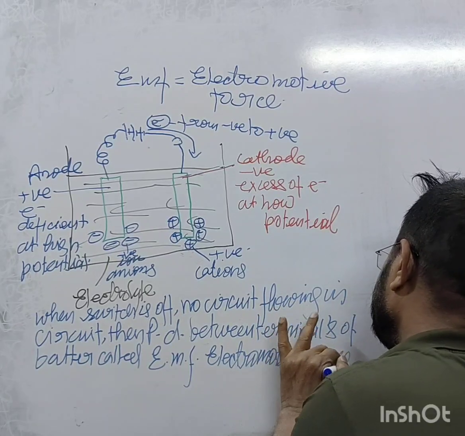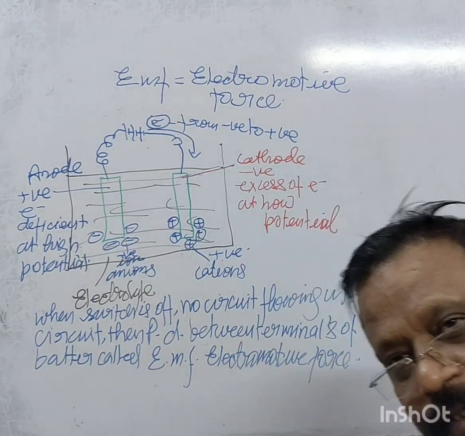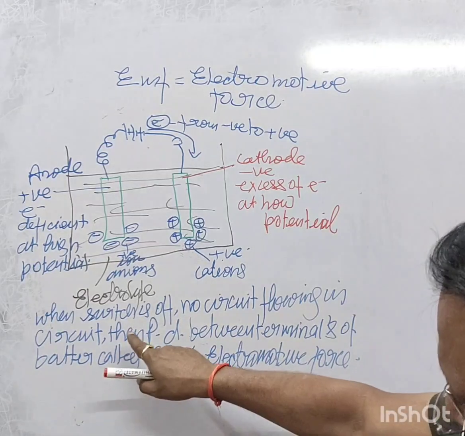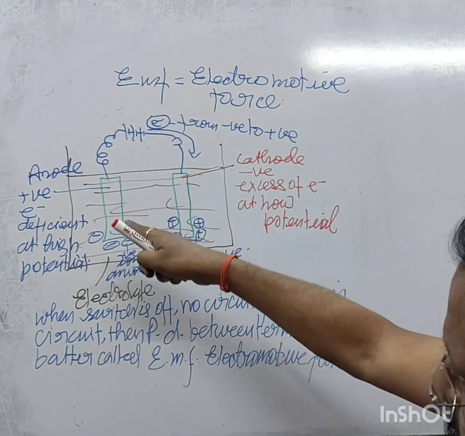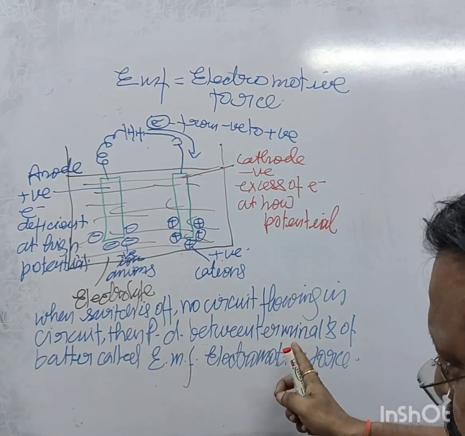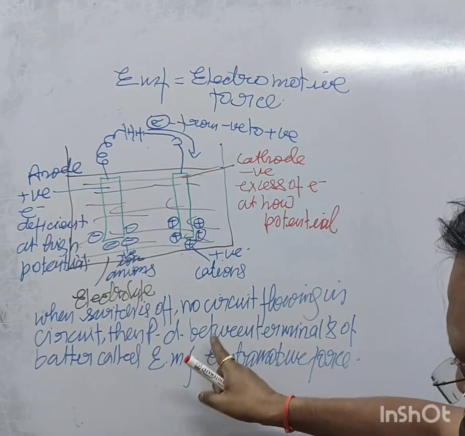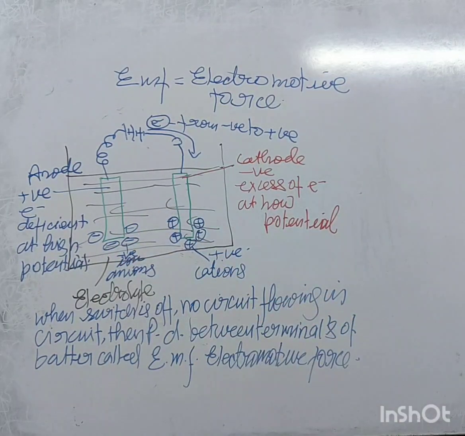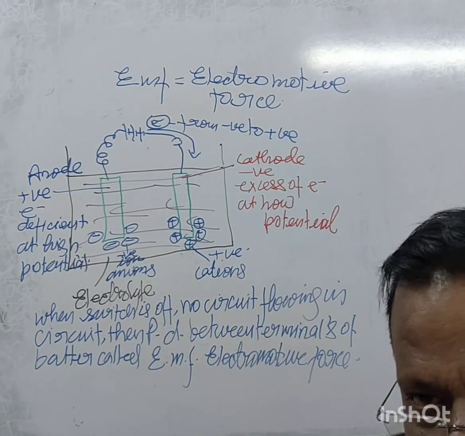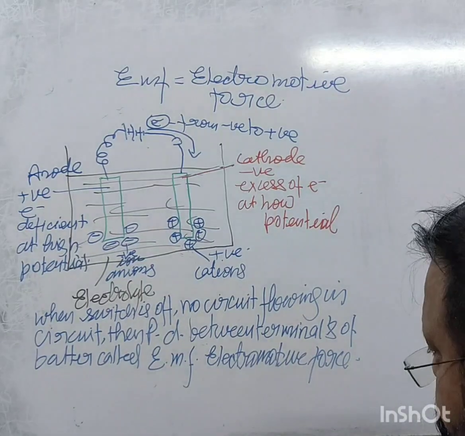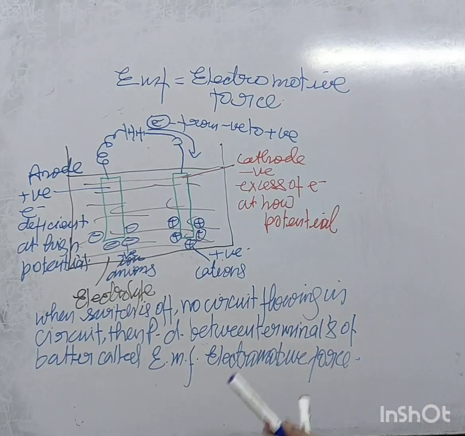Do you get me? What I said: when the switch is off, no current flowing in the circuit, then the potential difference between the terminals of the battery is known as EMF, right? Then it is called EMF.